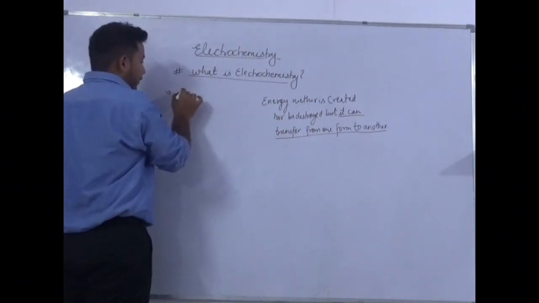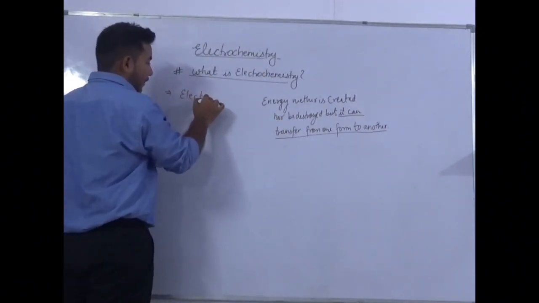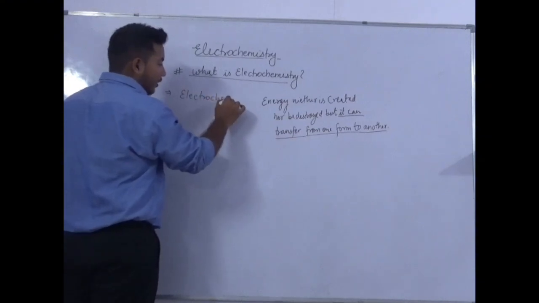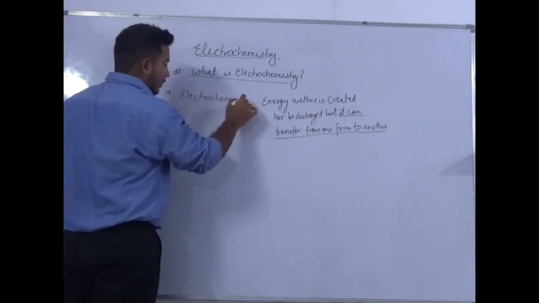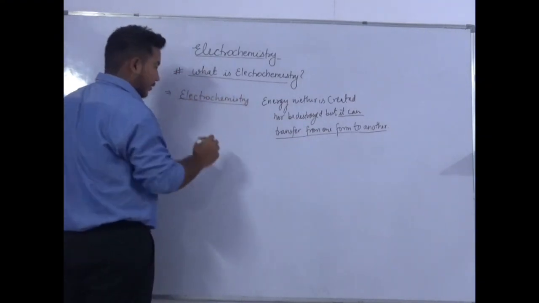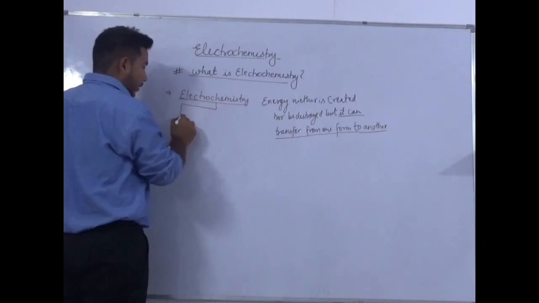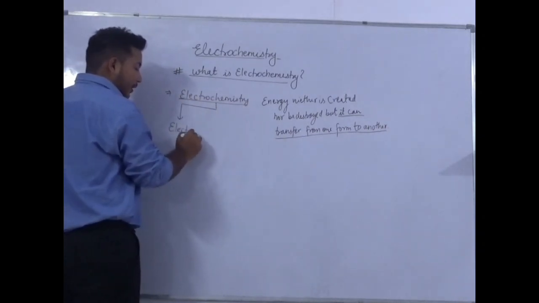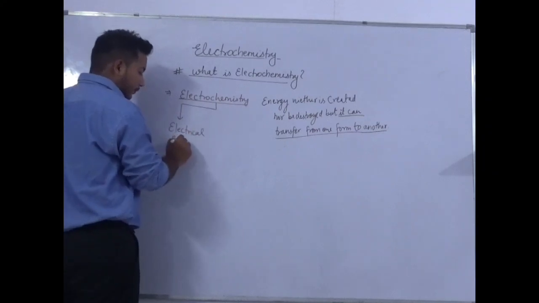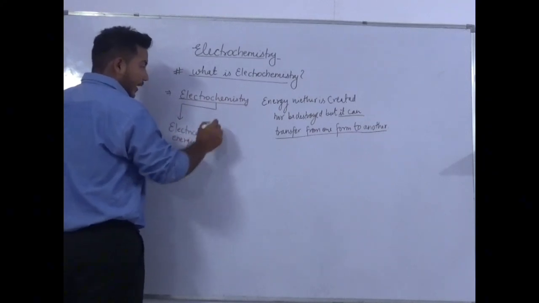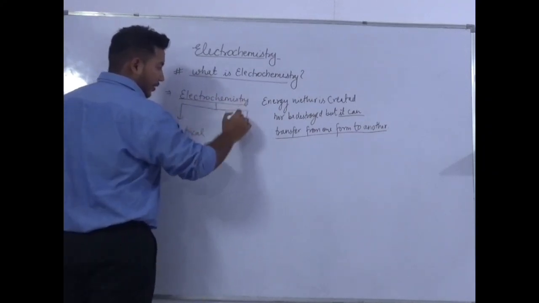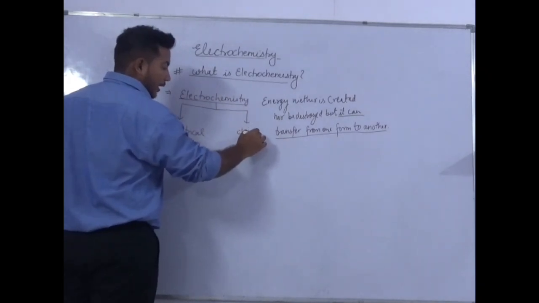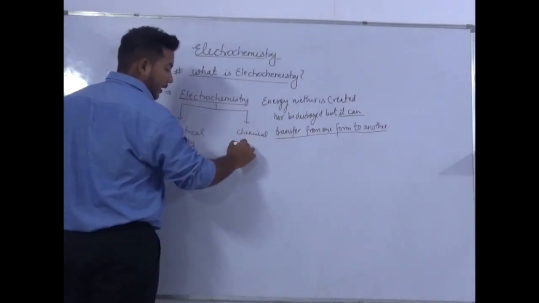The name of the chapter is electrochemistry. If we divide this term into two subunits, electro means electrical energy and chemistry means chemical energy.